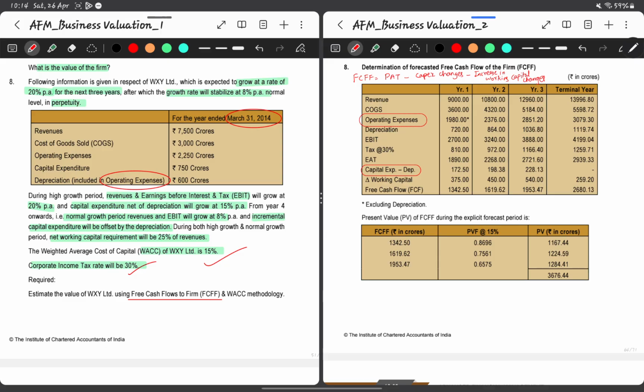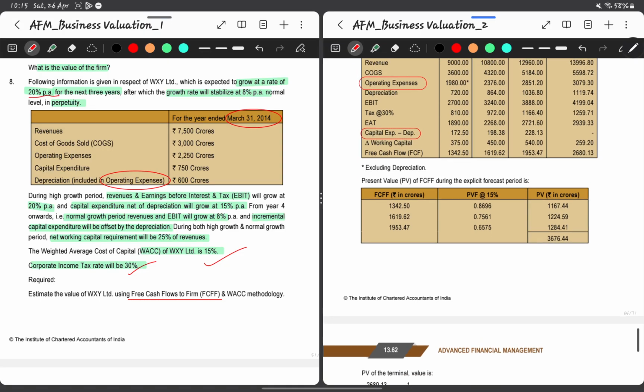Up to 3 years there are different growth rates for EBIT and capital expenditures, and then from the 4th year it will stabilize. So from the 4th year onwards we have to find the terminal value. Then for 3 years we calculate the free cash flow to firm, and discounting it with the weighted average cost of capital will give us the value of the firm.